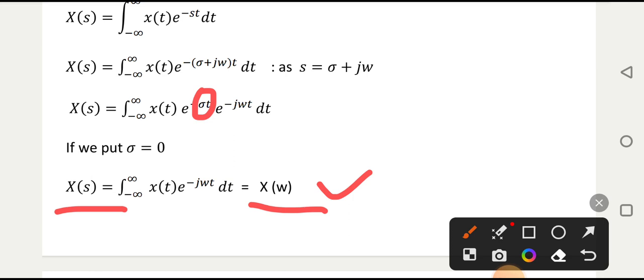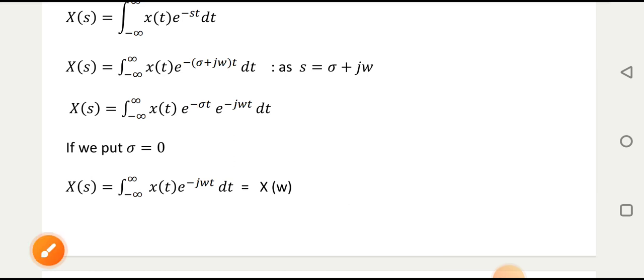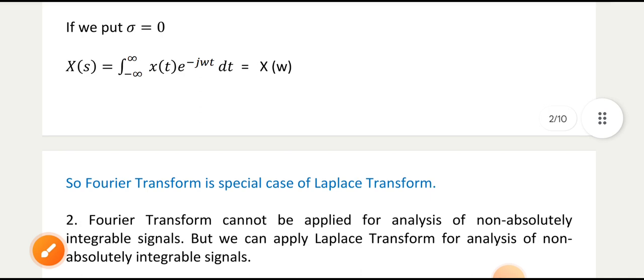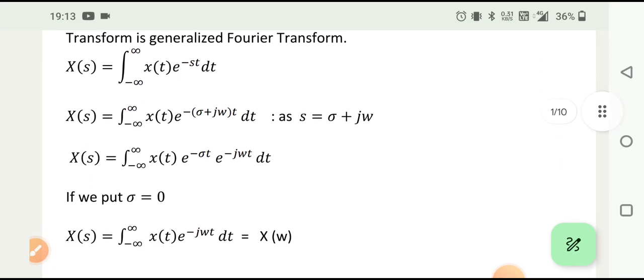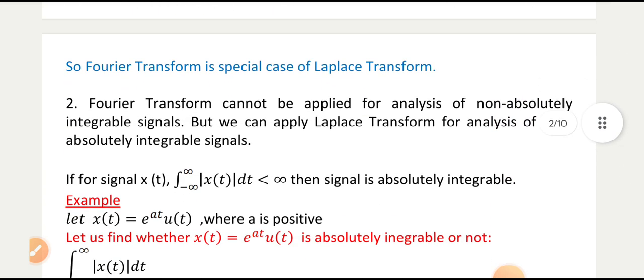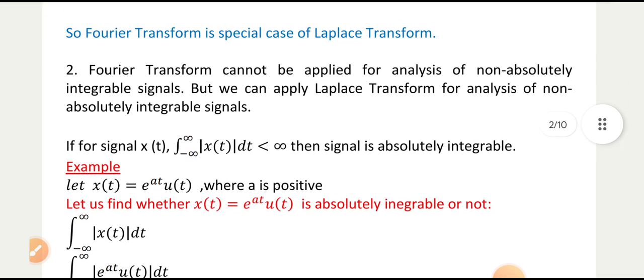Means sigma is equal to 0. So it is the special case. Fourier transform is a special case of Laplace transform, because in Laplace transform you are putting sigma equal to 0, some specific value you are placing there. That's why we can say that Fourier transform is a special case of Laplace transform, or Laplace transform is a generalized Fourier transform. Then second, Fourier transform cannot be applied for analysis of non-absolutely integrable signals.